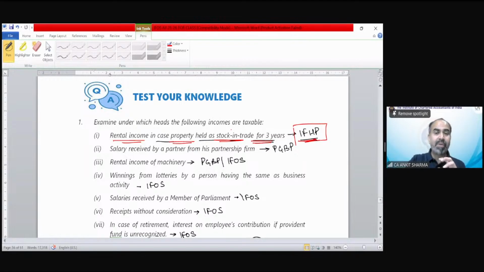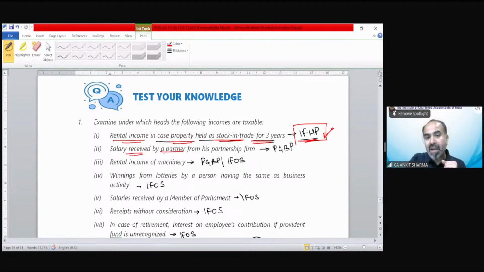If any property is held with you as stock in trade and it has not been sold yet and it has been let out, then for some years the annual value is going to be treated as nil. But if it has not been sold and it has been rented for the third year, then from that year it's going to be taxed under income from house property.